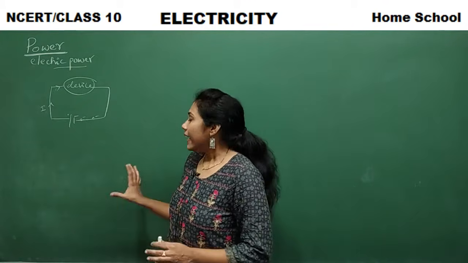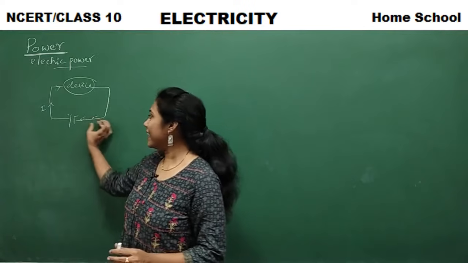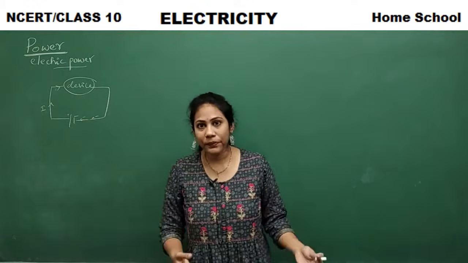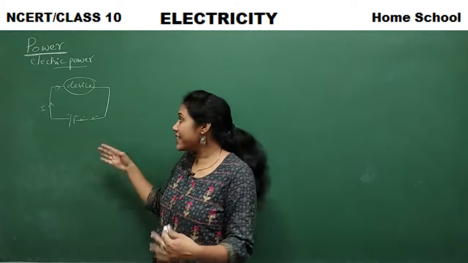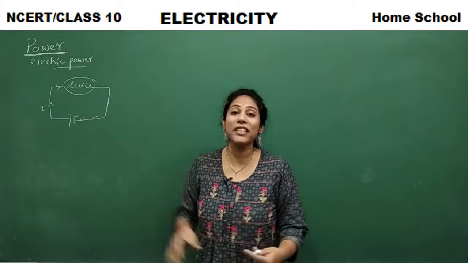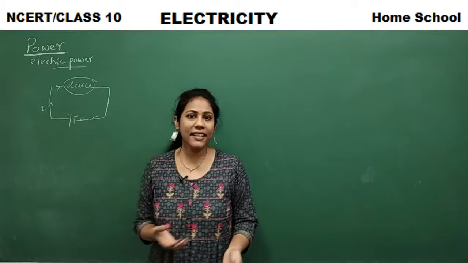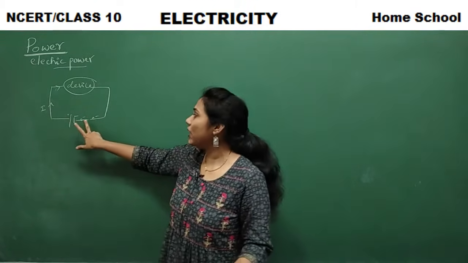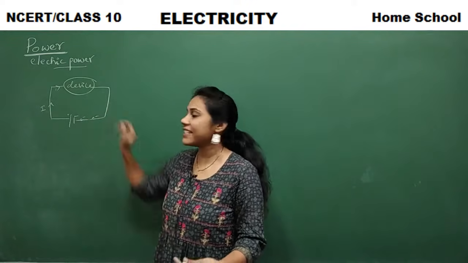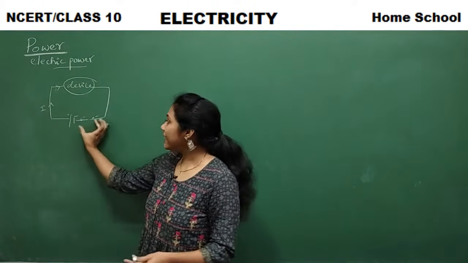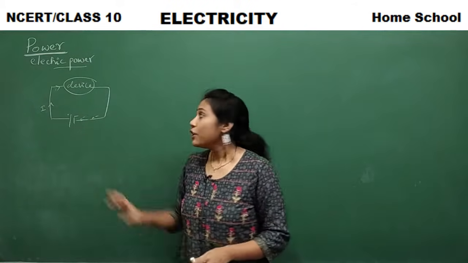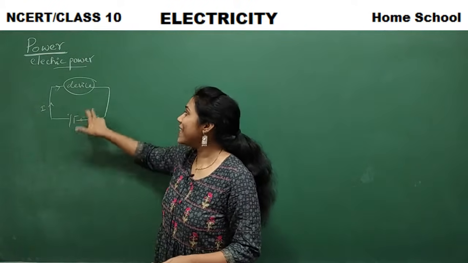And how does the electron flow? We all know it will flow with certain energy. Who is giving the energy? Who is giving a push for the moving of these electrons? The battery is giving a push. The battery is giving energy for an electron to move in this direction. With a certain amount of energy, it is going to the device. Now the device will use that energy.